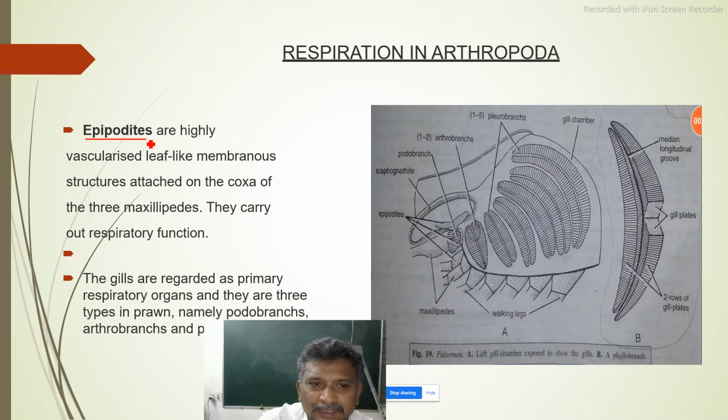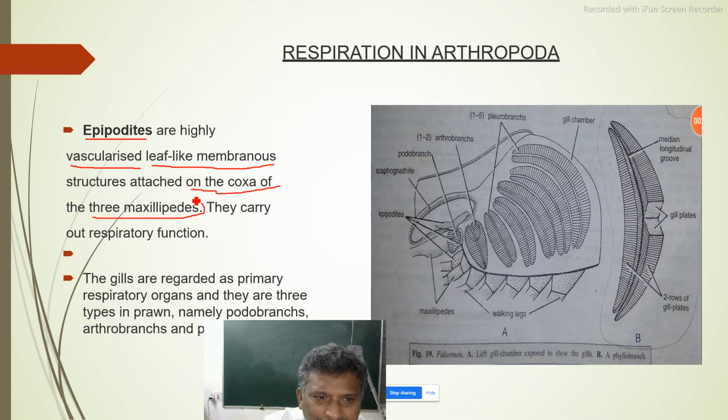Now, epipodites are highly vascularized, leaf-like membranous structures. They are attached on the coxa of the three maxillipeds. They carry out respiratory function.